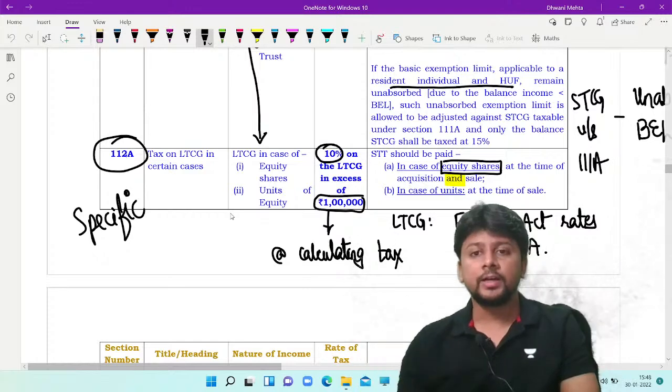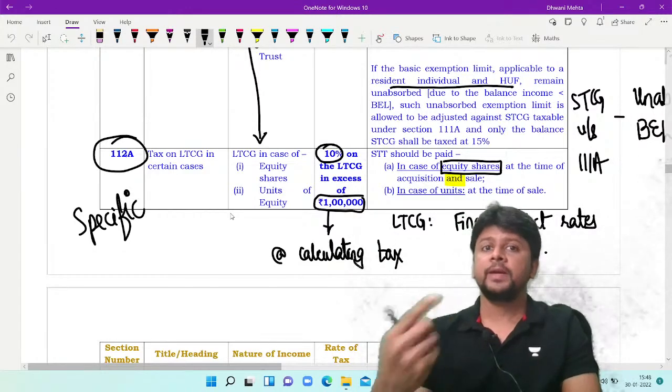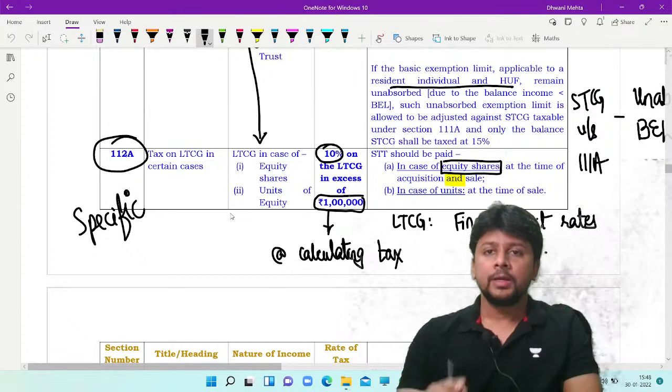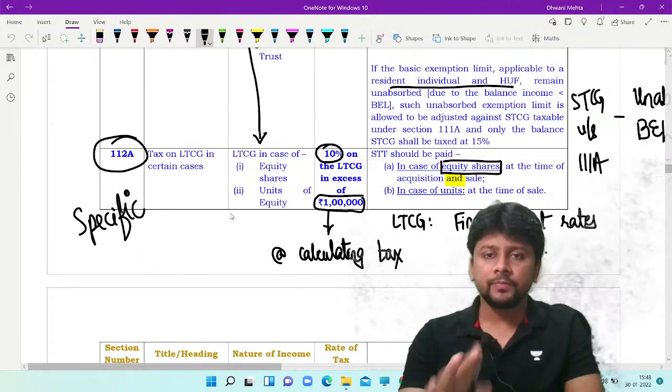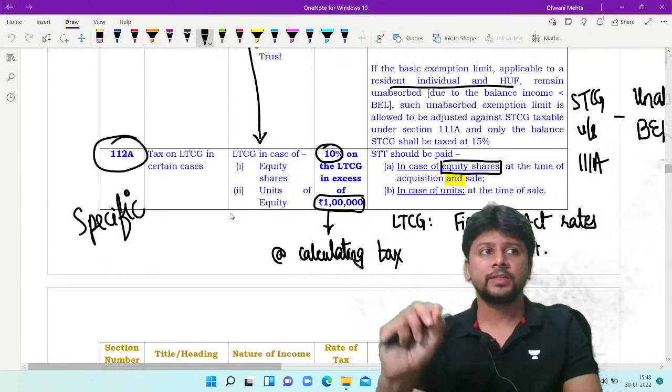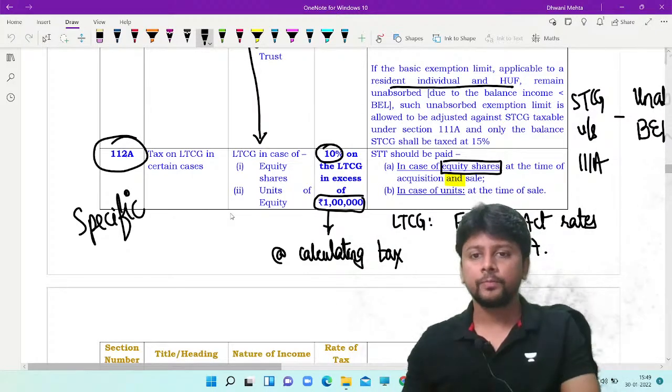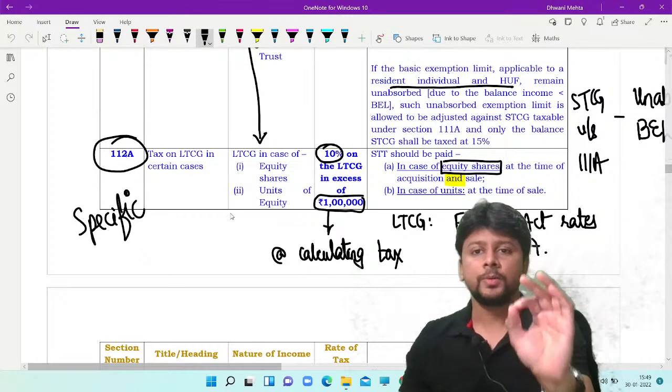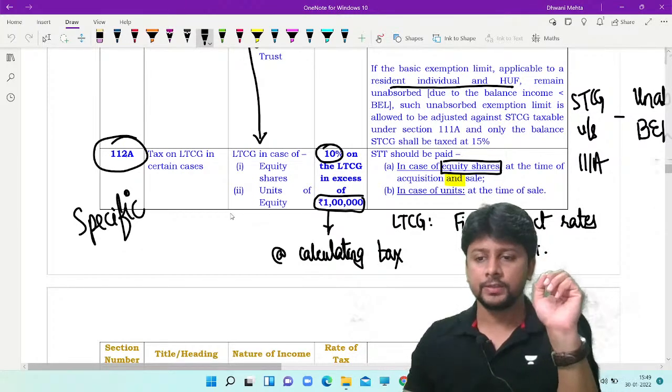You will have to look at section 112 to find out the tax rate. If you have acquired equity shares but not paid STT at that point of time, the general rule is that 112A will not apply. You will have to pay tax as per section 112. So STT has to be paid at the time of acquisition, and at the time of sale in case of equity share.